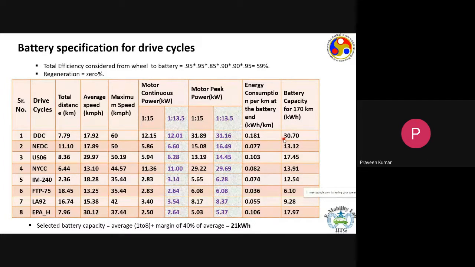Now you see the difference. We need a battery pack which is almost 2.5 times as big as in the European conditions for Delhi driving condition. Now here comes the other challenge. We need a bigger motor, which we already saw. We need a much bigger battery pack. And all that happens because of very poor and inefficient driving styles that we have. And a bigger battery pack means more money.